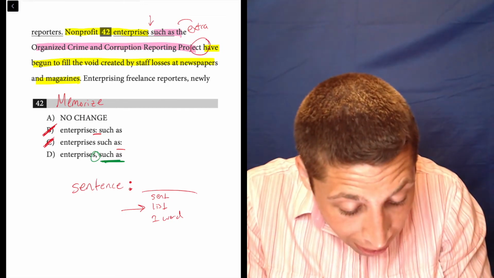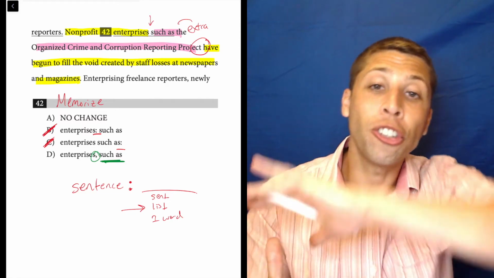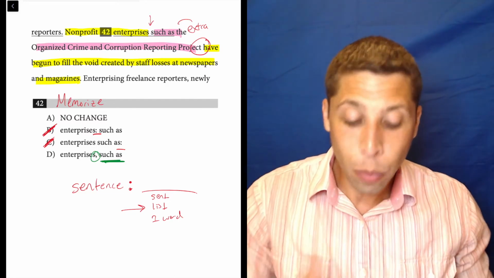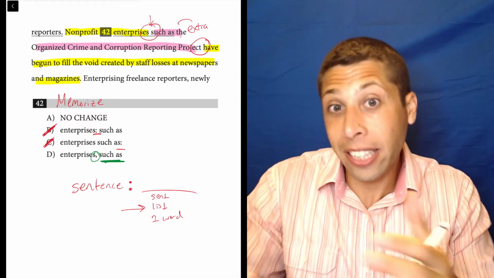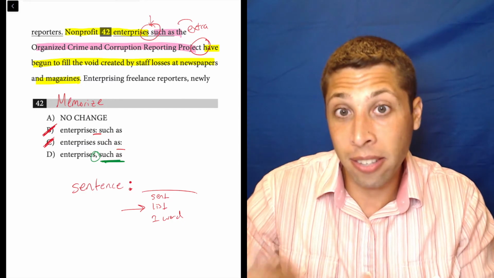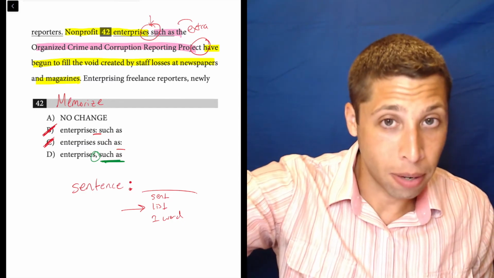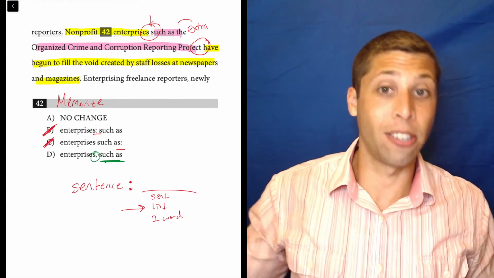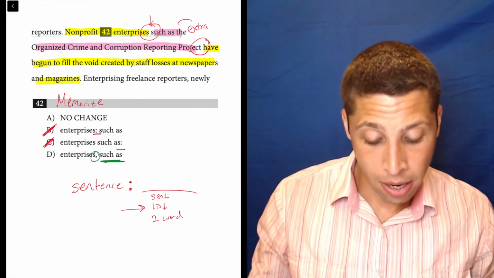But because there's no comma here, we don't have the punctuation that shifts us back from the extra to the main sentence. So we can't put a comma here because, basically, a comma would be marking us leaving the sentence. So if we're leaving the sentence with a comma, then we would need a second comma when we come back to the sentence to show your reader that this whole piece was an extra interruption.